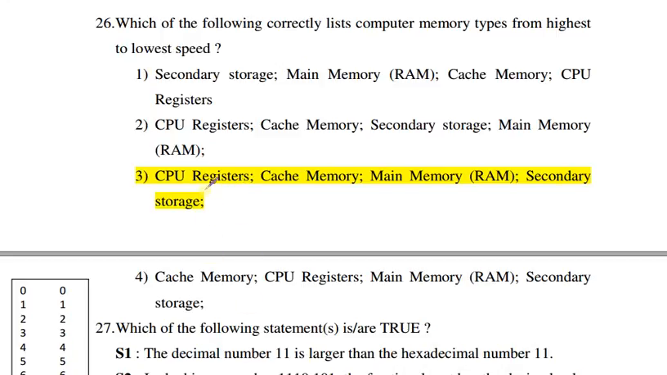These registers represent the memory of the processor, which is used when any program is executed. Second, cache memory stores the data which is frequently in use. Next, main memory is the memory which is inbuilt in our system, which is RAM. And next is secondary storage, for example our pen drive and hard disk. So this is the order from highest to lowest speed. The correct answer is 3.